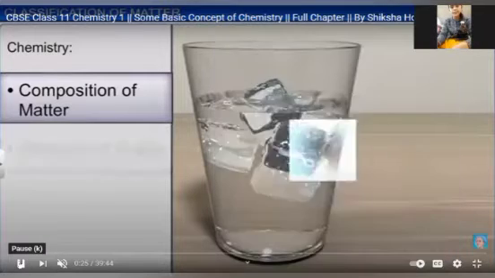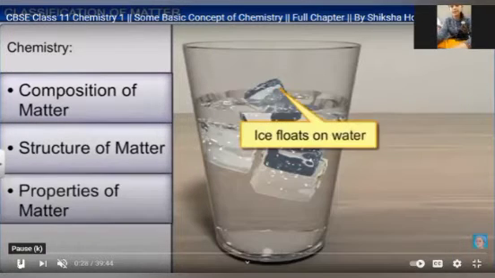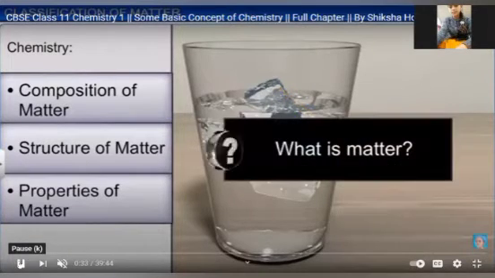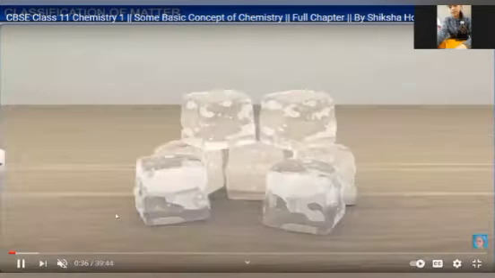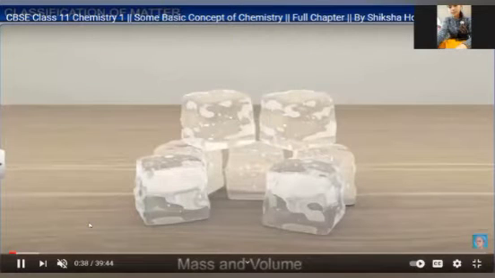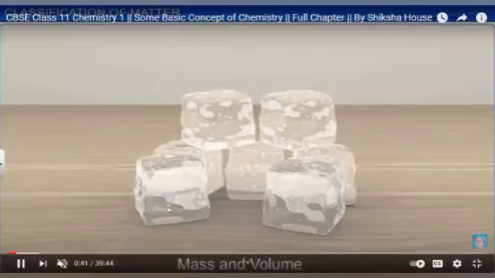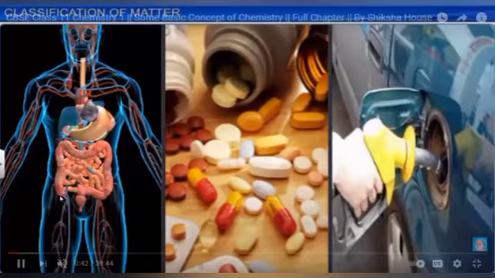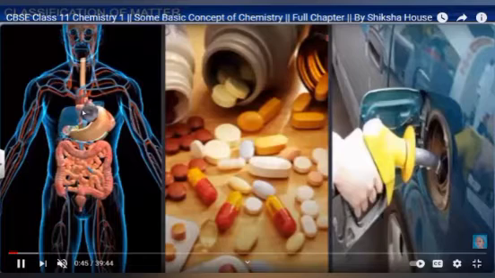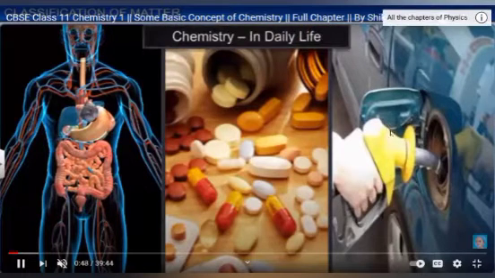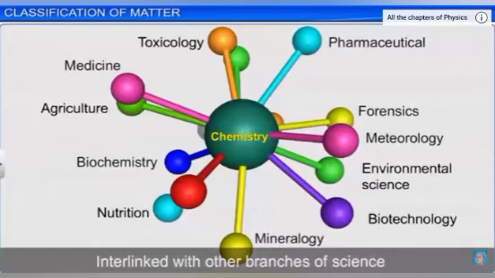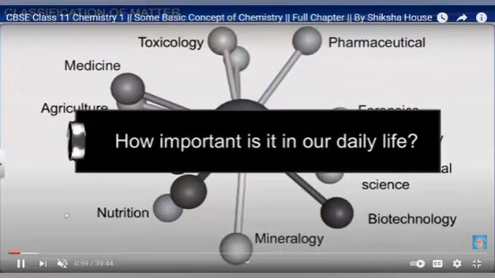It is the structure of matter, and it is the properties of matter, which is shown in this diagram. So here you can see we need to understand basically what is matter. For example, ice is made up of matter, and all these body organs, medicines and fuel, which we use in daily life, are somewhere related to matter. And then we discussed the classification of matter and the chemistry that is present in our daily life.